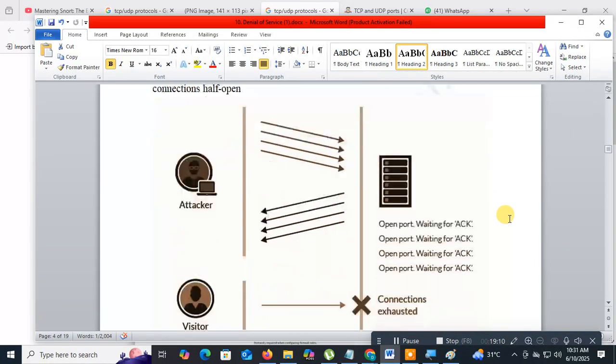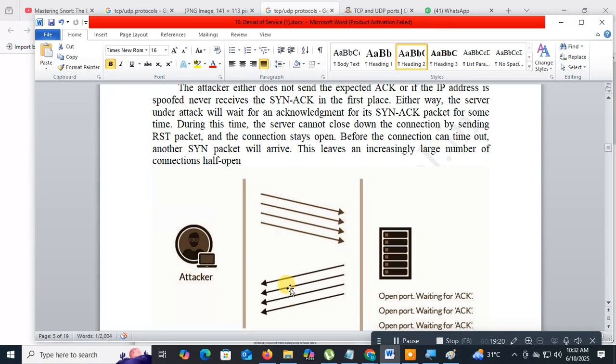Here, see, this is how the SYN flood attacks. I explained the three-way handshake: SYN, SYN acknowledgement, and acknowledgement. Generally, only one SYN request is sent from the attacker to the target machine.